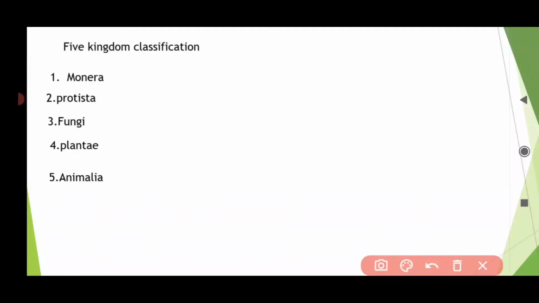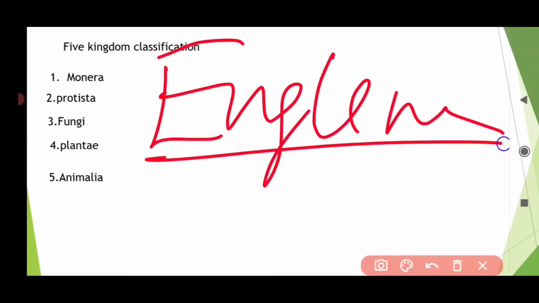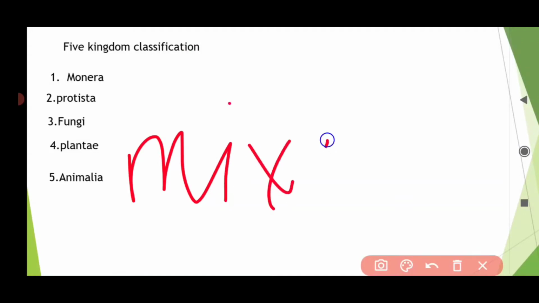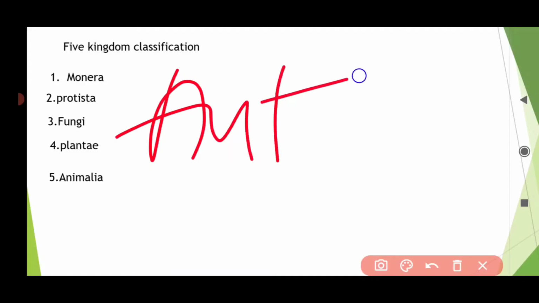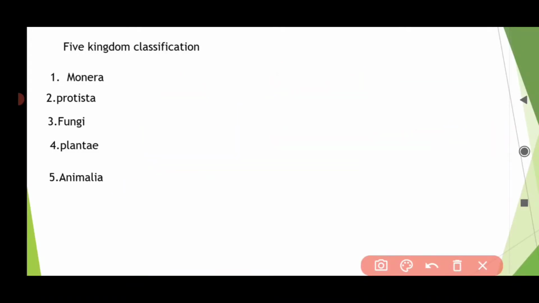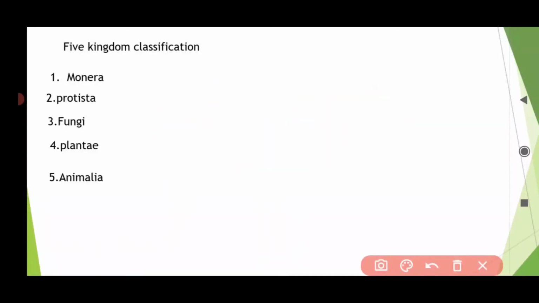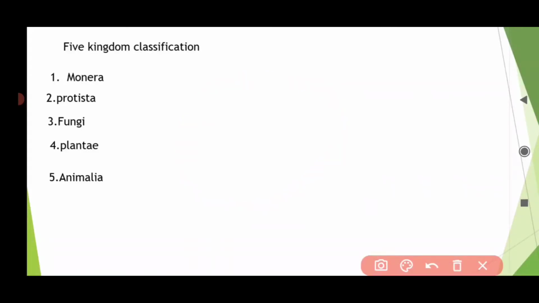And talking about Euglena, this Euglena is freshwater living. It shows mixotrophic nutrition. Mixotrophic nutrition means it can perform photosynthesis, and it can also show heterotrophic nutrition by engulfing small tiny organisms in the absence of sunlight. In the presence of sunlight, they perform photosynthesis.